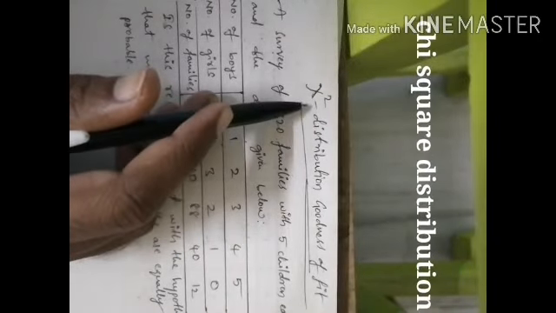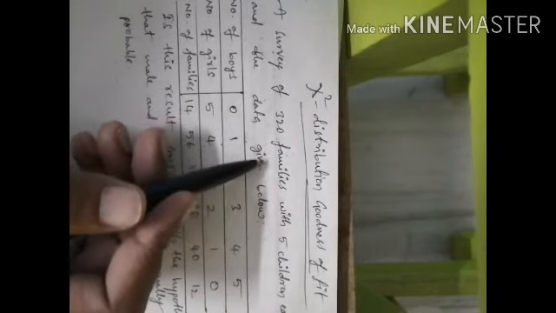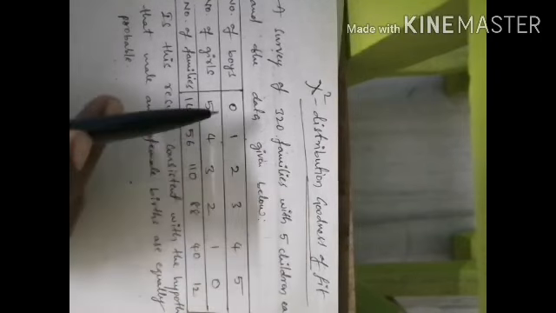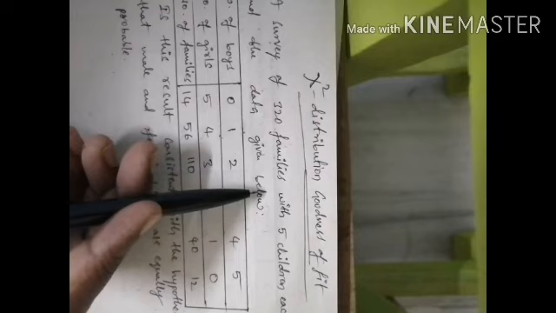So the next example problem of chi-square distribution of goodness of fit is in the case of binomial distribution. Here the question is: given a survey of 320 families with 5 children each, and the data is given below.